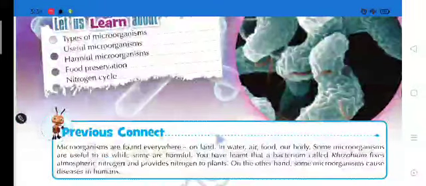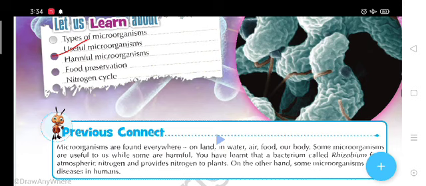As I told you, we will discuss harmful microorganisms, and then food preservation. As we have studied in earlier classes, food spoils due to the presence of fungus, bacteria and other microorganisms. Then how can we prevent that food from spoiling? This method is called food preservation.